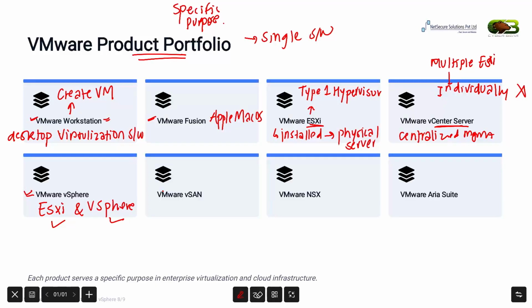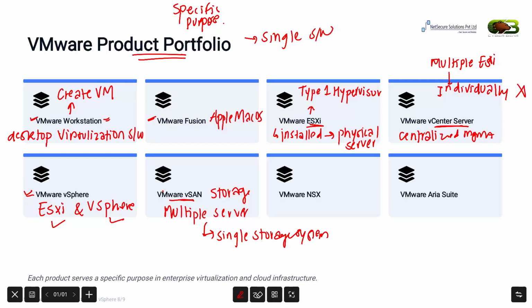The next product is VMware vSAN. As the name suggests, vSAN is related to storage. It combines the storage of multiple servers into a single storage system, making storage management simpler and more efficient.